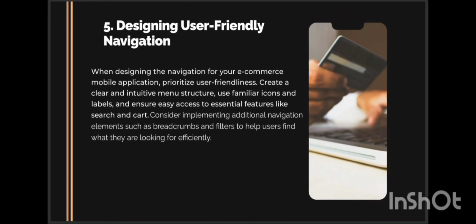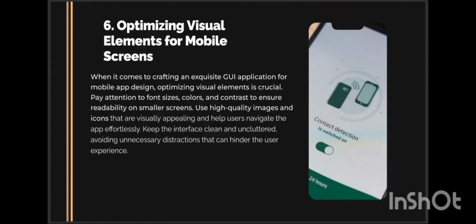And the fifth one is designing user friendly navigation. When designing the navigation for your e-commerce mobile application, prioritize user friendliness, create a clear and intuitive menu structure, use familiar icons and labels, and ensure easy access to essential features like search and cart. Consider implementing additional navigation elements such as breadcrumbs and filters to help users find what they are looking for efficiently.